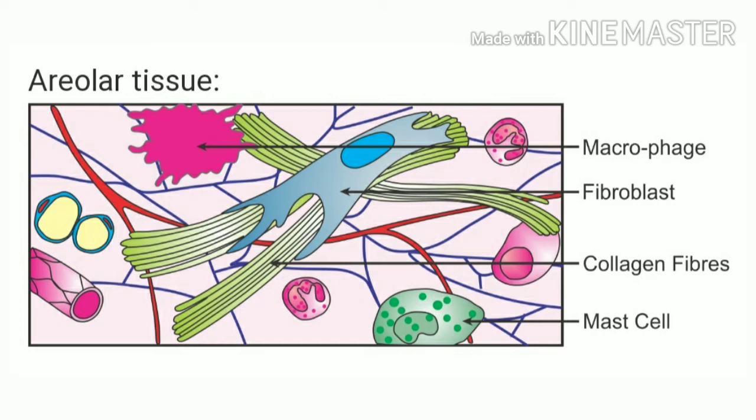These cells also secrete a kind of polysaccharide. Polysaccharide is a type of carbohydrate. So they secrete a type of polysaccharide which accumulates between the cells and acts as a ground substance. This is called the matrix.